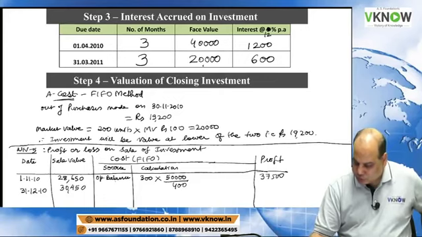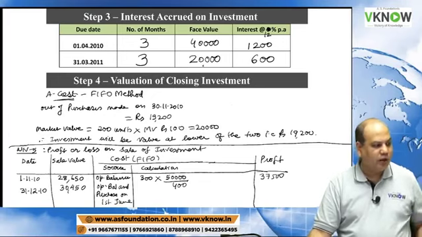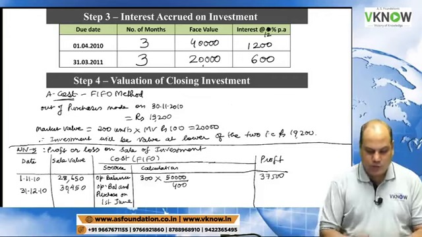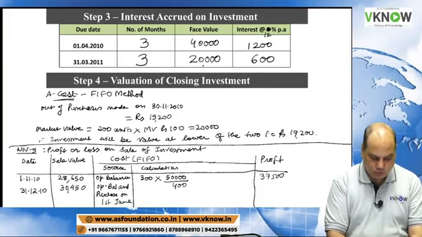Source is opening balance and purchase, purchased on 1st June.